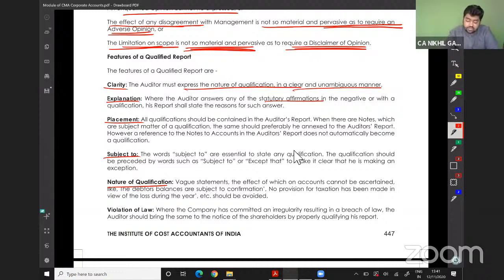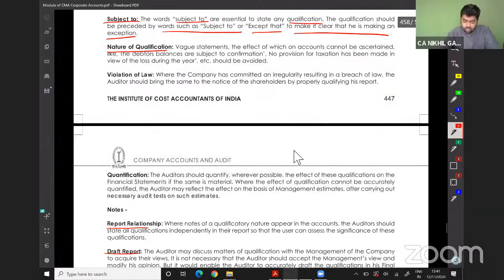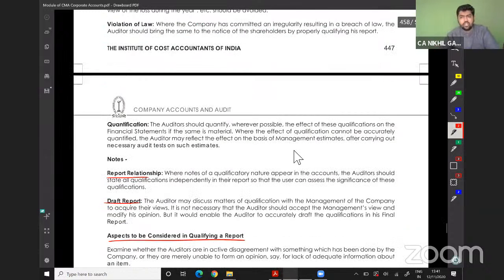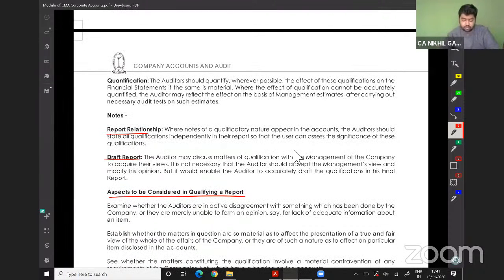Subject to: the words subject to are a sense to state any qualification. The qualification should be prescribed by the words subject to or except that, to make it clear that he is making an exception. See, I will say that A and B are creating a nuisance or creating an issue. Apart from these two, or except or subject to these two, my financial statements are true and correct. Quantification: if the auditor is able to quantify, you should quantify, or you can give an estimated number if possible.